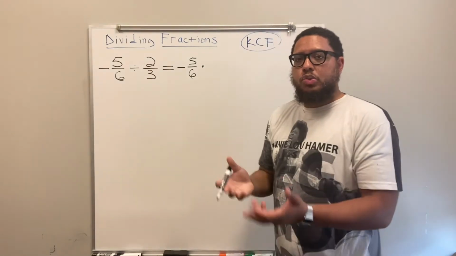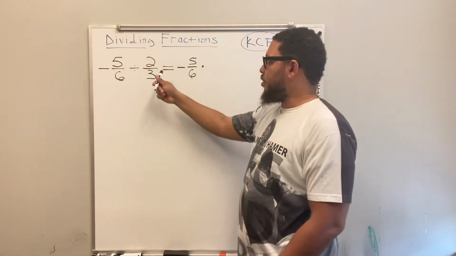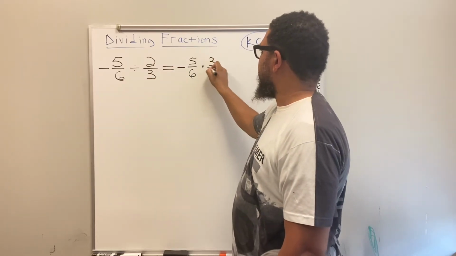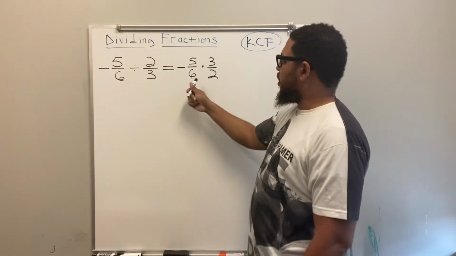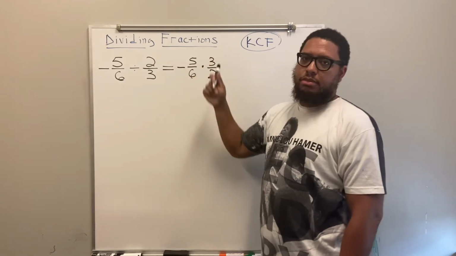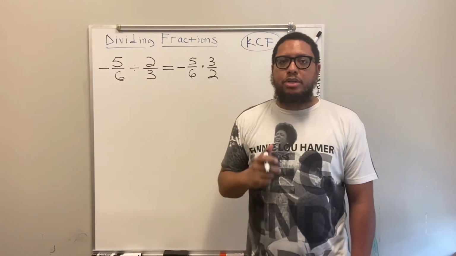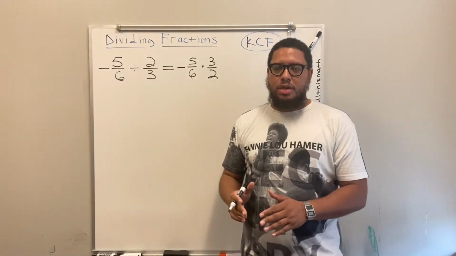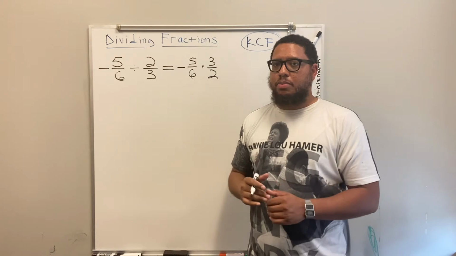So when we flip the 2/3, that means we're taking the reciprocal of 2/3. So that means the 3 goes to the top and the 2 goes to the bottom. So that becomes 3 halves. So now I'm ready to multiply. But look, I got a 6 and a 3 that are diagonal from each other. So I like when that happens. You know why I like when that happens? Because when that happens, that means I can do something called cross cancel. Meaning I can reduce those two numbers before I even multiply.